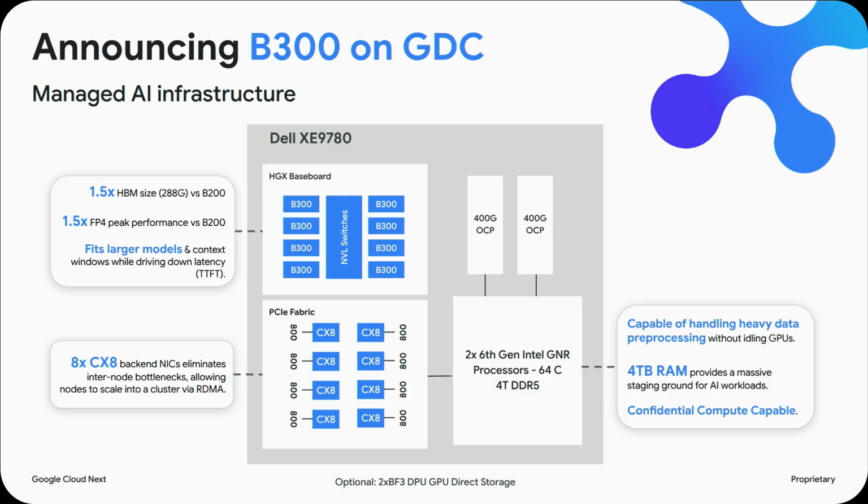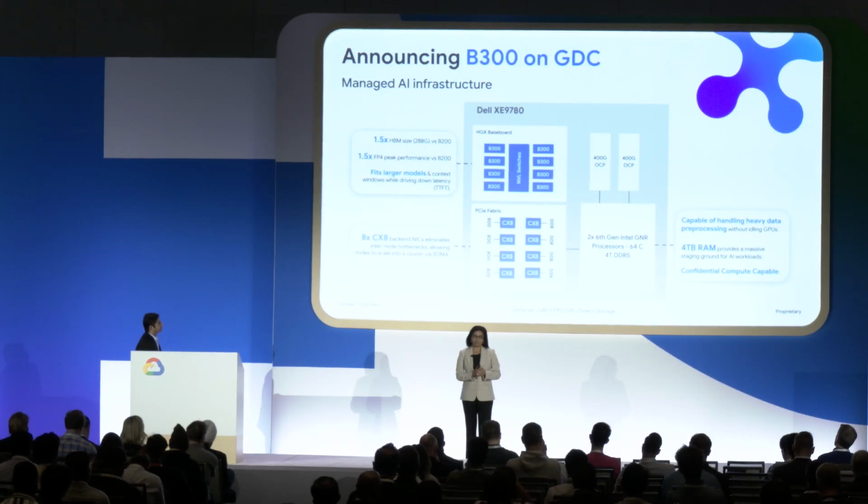And as the model scales, the HBM, etc., should be enough in the GPU. So that was the main reason, so that we can actually fit in the larger models. This also provides us huge performance. So we talked about the latency. We measure that with the time to first token, time for the output token, etc. So these are all improved with the B300s.